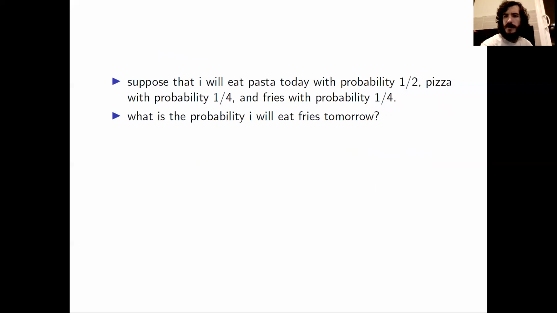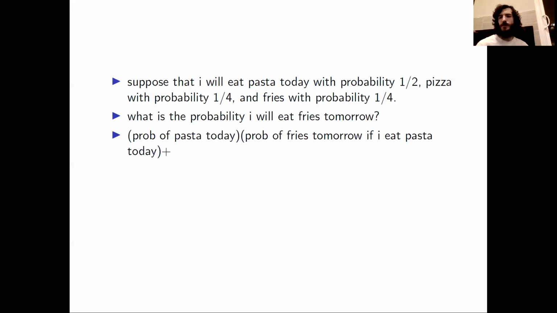Let's look at an example. Suppose that today I will eat pasta with probability 1/2, pizza with probability 1/4, and fries with probability 1/4. So what is the probability that I will eat fries tomorrow?